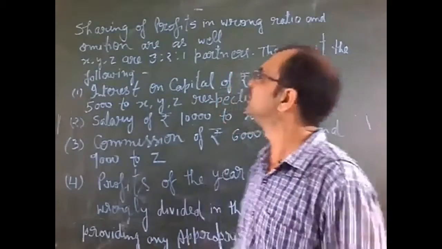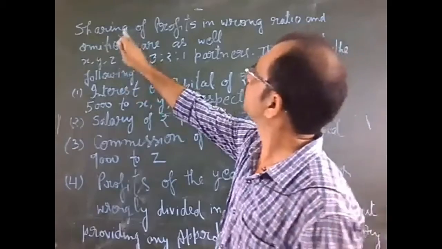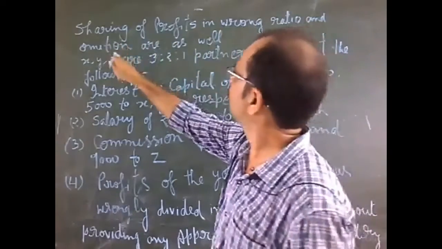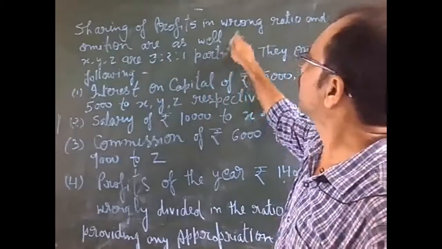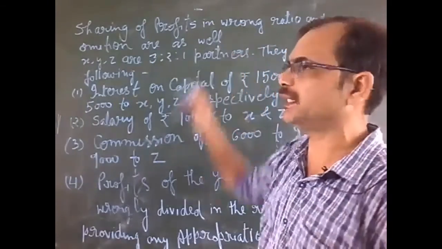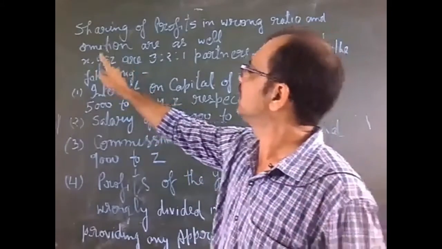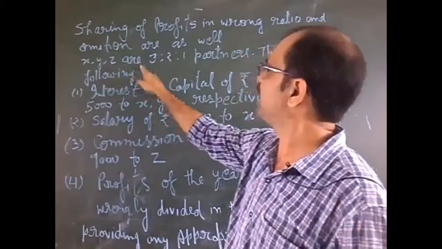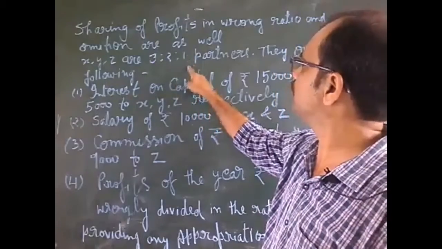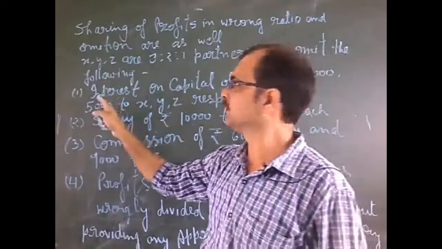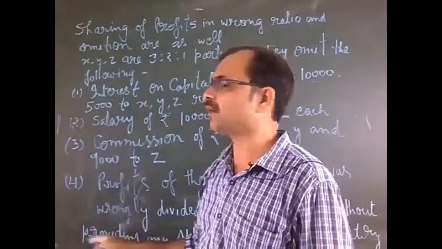Now we will see a different type of problem. Sharing of profits in wrong ratio and omission as well. We will learn both things in the same question. Now we will take the question. X, Y, Z are partners in the ratio 3:2:1. They omit the following. These things are omitted by the partners.